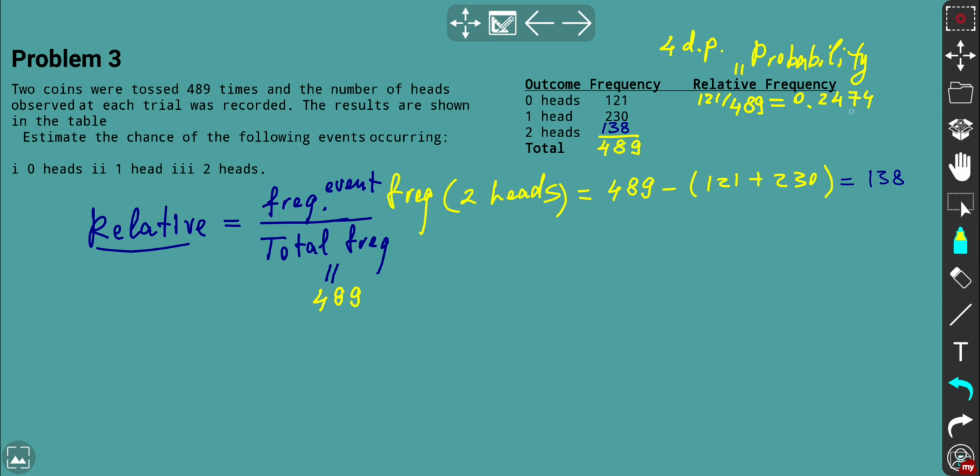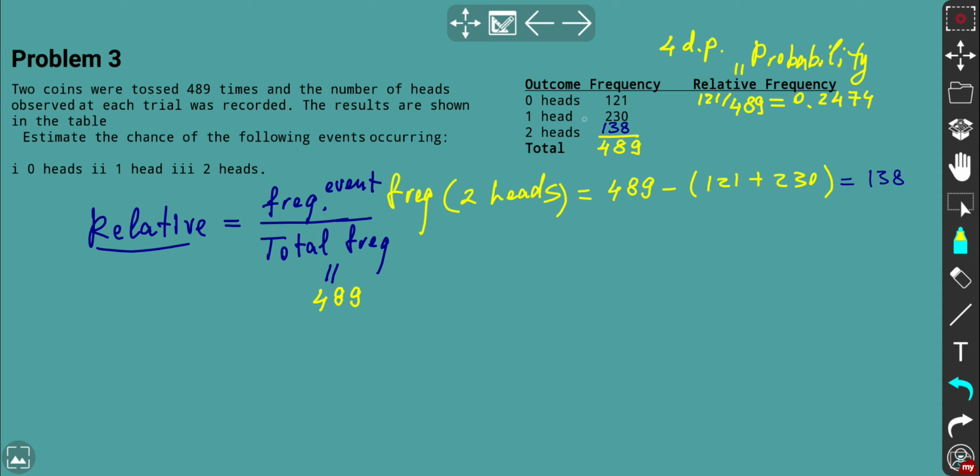So in terms of words, I may say that it's between very unlikely and unlikely. So 0 heads is really less likely that this event will occur. Definitely there will be at least 1 head.